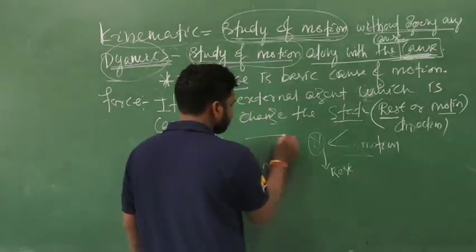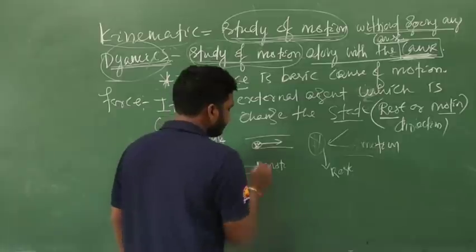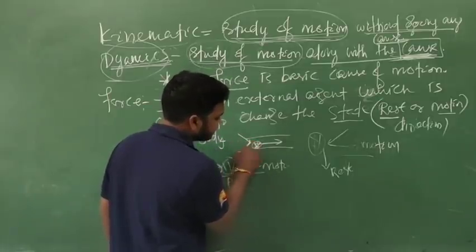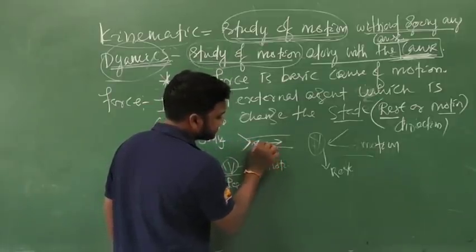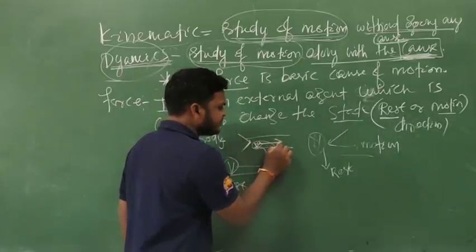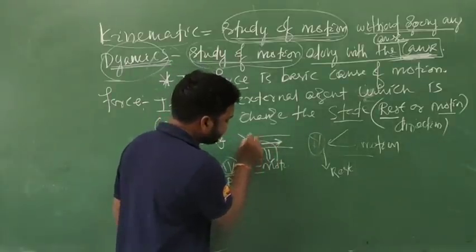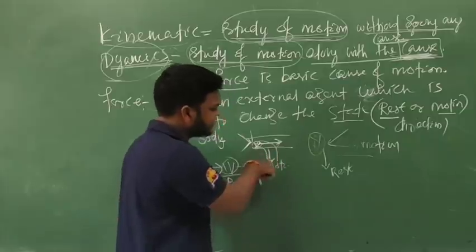And suppose this is the direction of motion of the football. If we exert force along this direction, the football goes in this direction. But if we apply force along another direction, then the football goes in that direction.